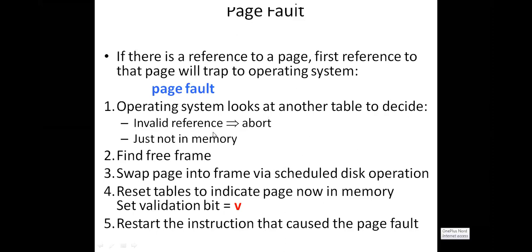So then what we have to do, you need to check for a free frame. If a frame is available in the main memory, then you can swap the page into the frame. Okay, and then reset the table. You need to mark it as valid and restart the instruction that caused the page fault.